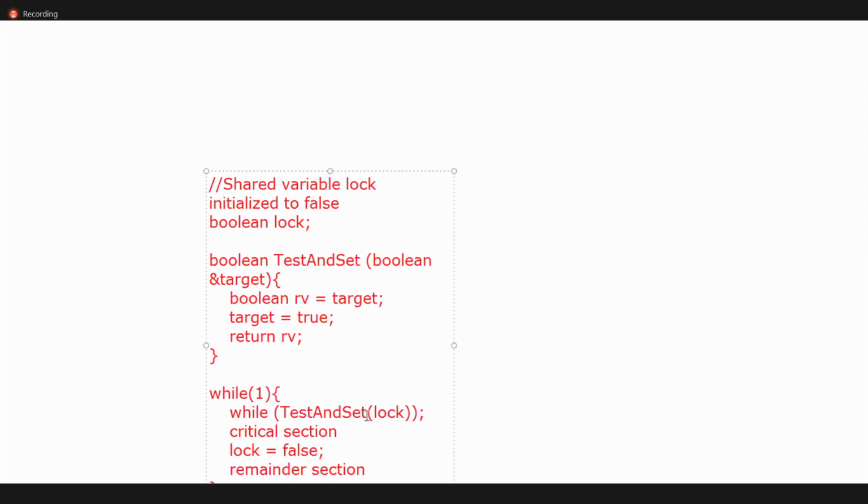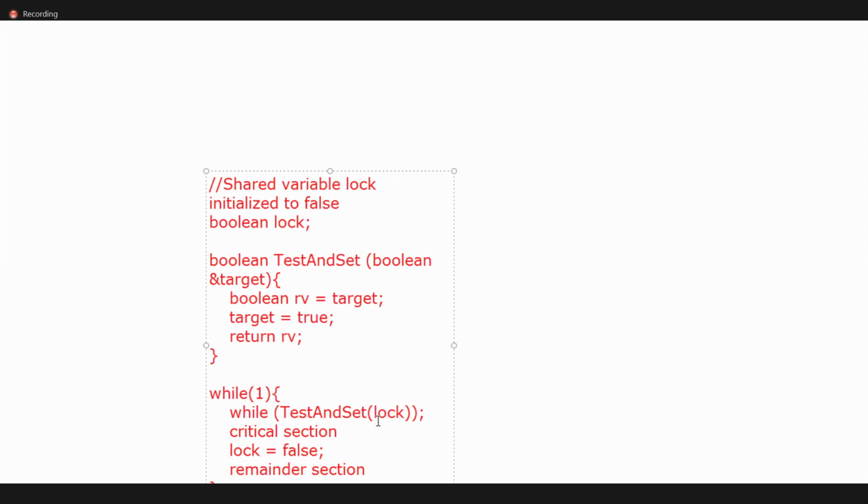Test and set. See, first it will execute this variable. Target means initially the lock value is 0. So the target value 0 is stored in RV. Once the value is stored in RV, finally we make the lock true and return RV. So what is the value of RV? False initially. Initialized to false.